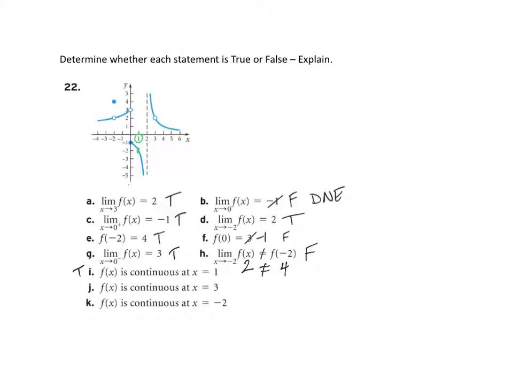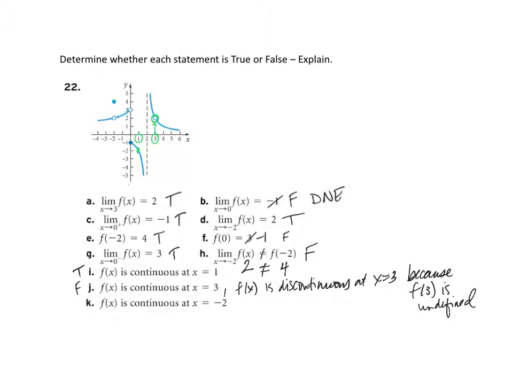How about at x equals 3? Again, we find 3 on the x-axis, and we go up to the graph. There is a hole there. So it is not continuous. It is discontinuous there. There is a break in the graph. So that is false. To fix it, we would say f of x is discontinuous at x equals 3 because f of 3 is undefined. There's a hole in the graph. There is no point there.